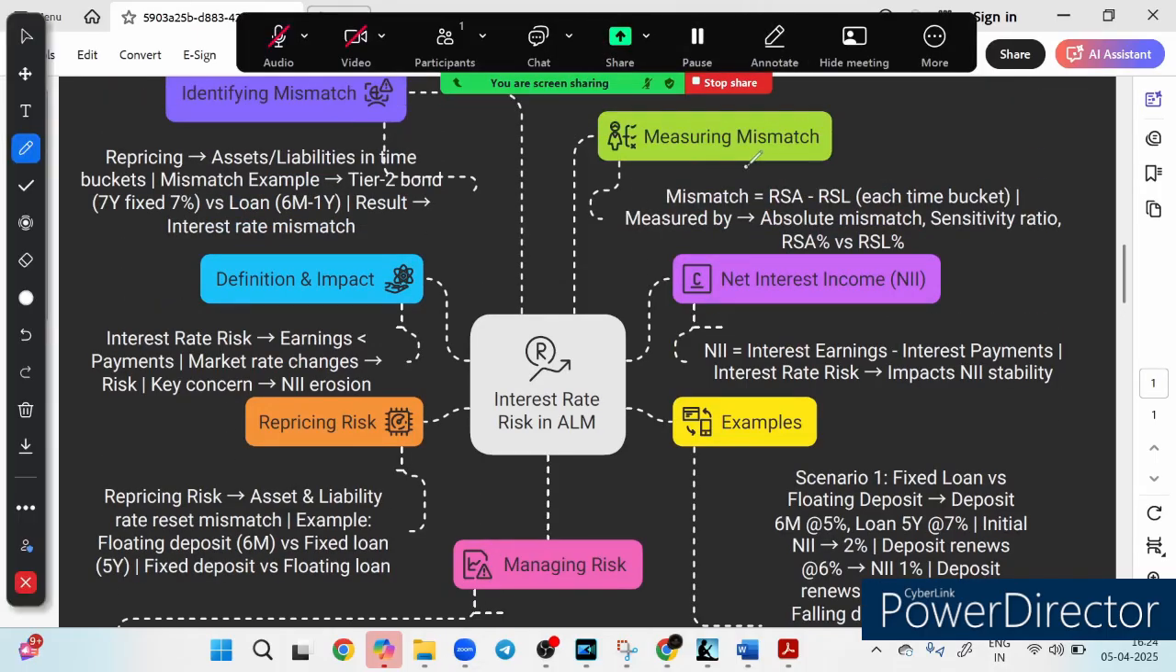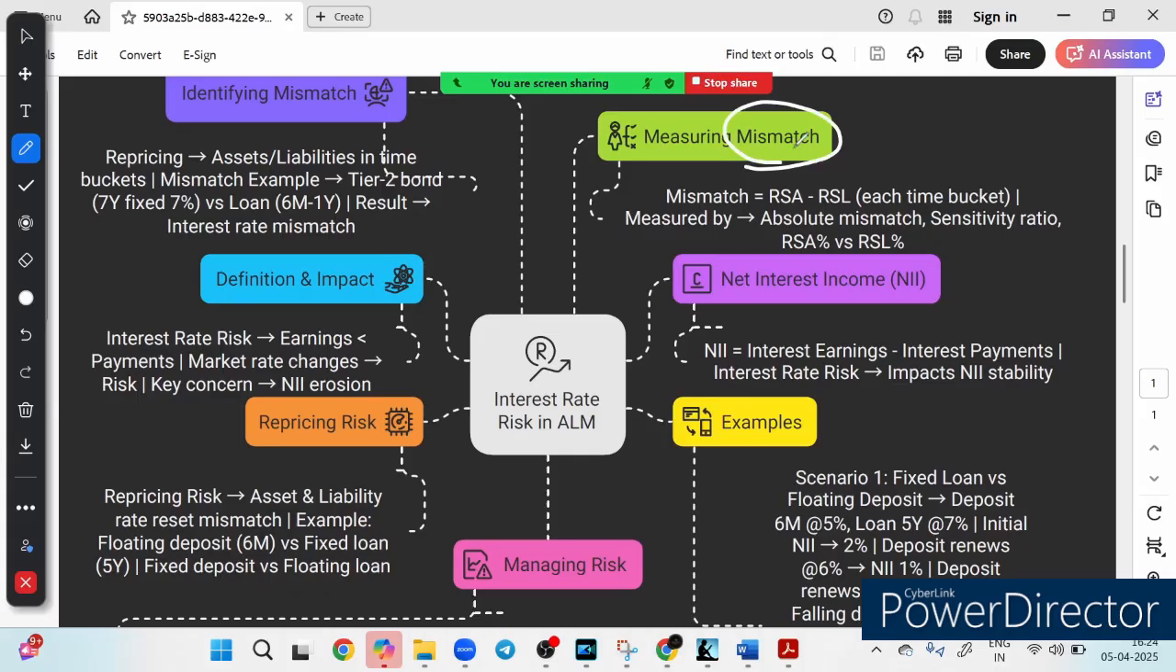Now, how to measure this mismatch? One thing is quite clear: a mismatch is always there between our deposits and our loans, between our assets and our liabilities. So banks track the mismatch using absolute mismatch, which means the difference between RSA and RSL, that is, rate sensitive assets and rate sensitive liabilities. The second technique is the sensitivity ratio, which captures the impact of rate change. The third technique is RSA percent versus RSL percent. So there are 3 ways to measure this mismatch.